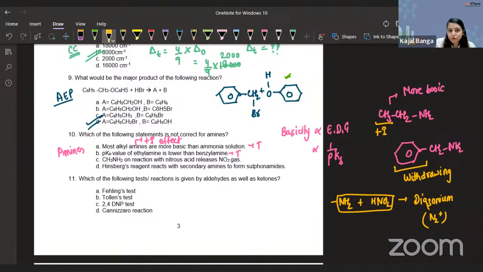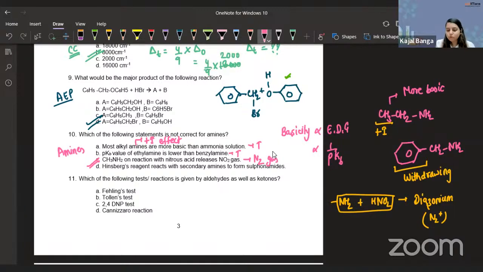So CH3NH2 on reaction with nitrous acid releases NO2 gas. No. It releases N2 gas. Diazonium, na. So N2 gas will be released. It releases N2 gas. So this statement is false and we got our answer, that is option C.